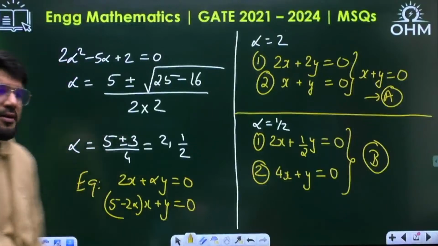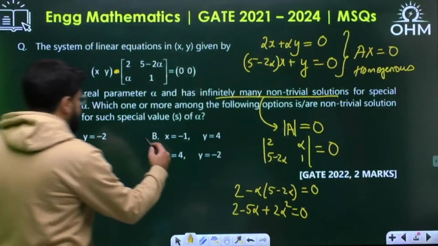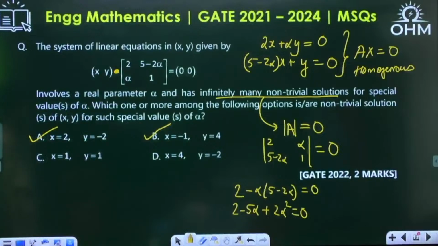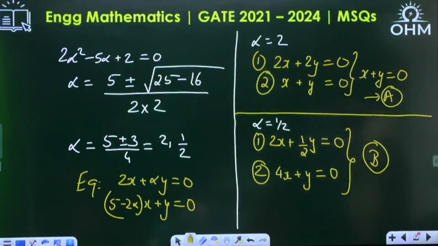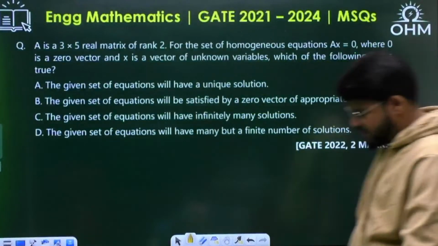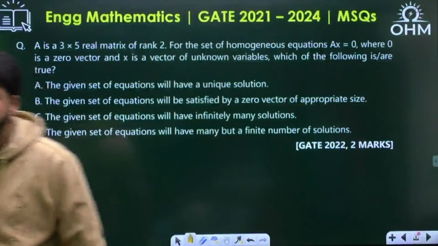Yes, so two options are correct. That is option number A and B. The two options which are correct here are option number A and B. And now I will go towards the next question. Okay, here it is.